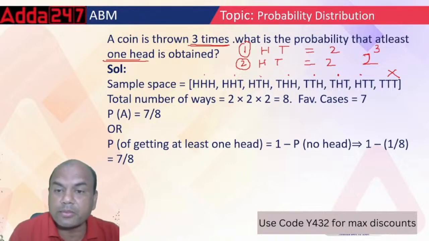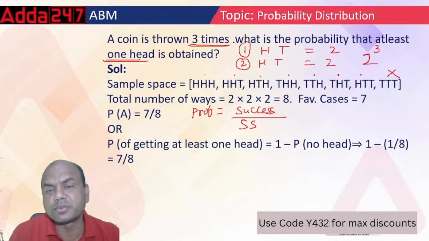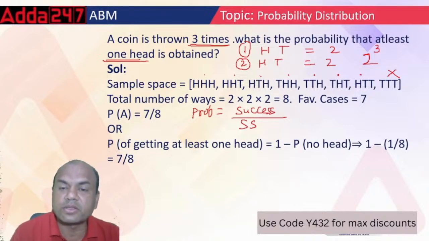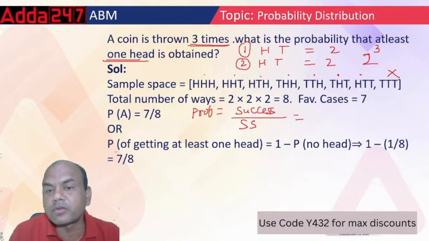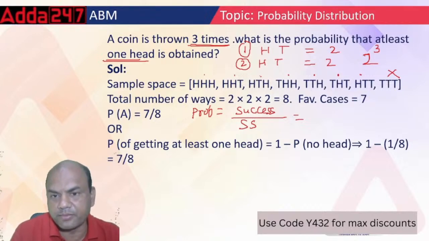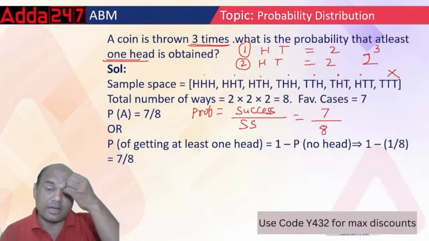So what is the formula for probability? Probability equals success upon sample space, the total number of sample points. So what is the sample space over here? Sample space means the total number of outcomes, which is 8. How many successes are required here? At least one head, so it is 7 successes. So my probability becomes 7 upon 8. That is my answer, 7 upon 8.